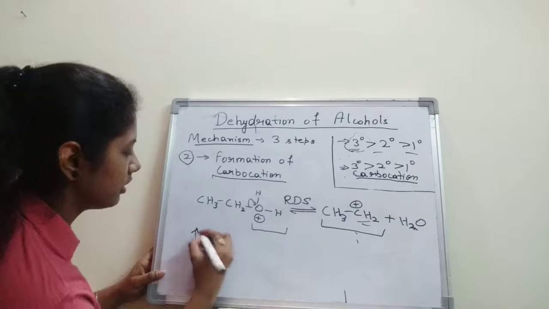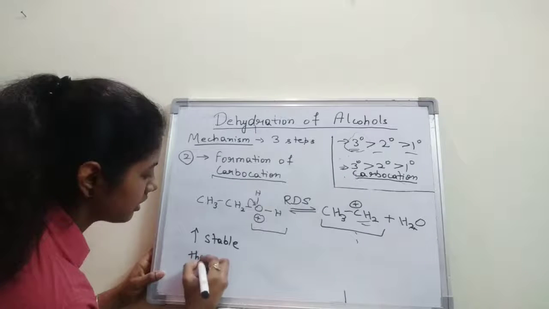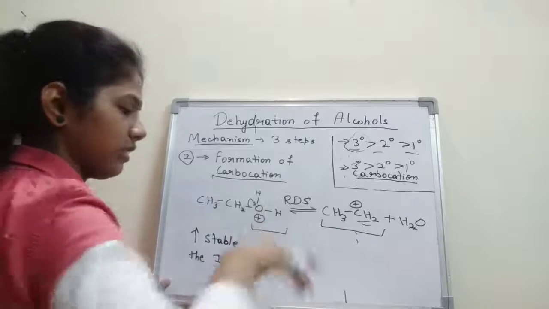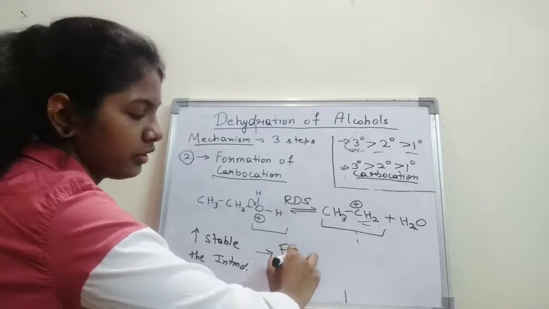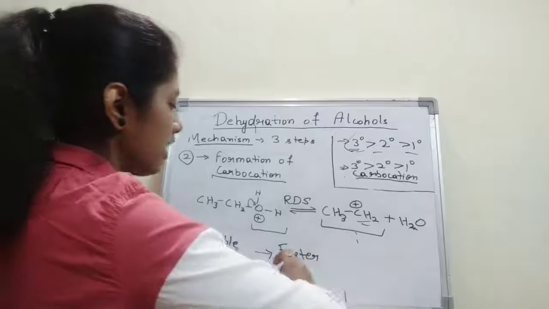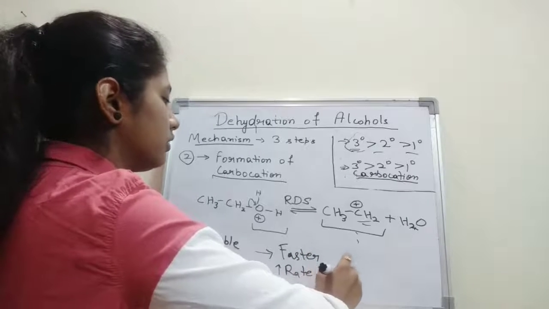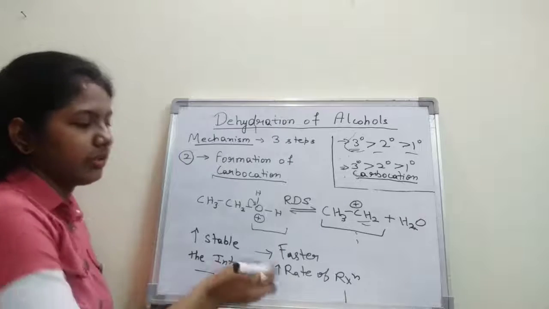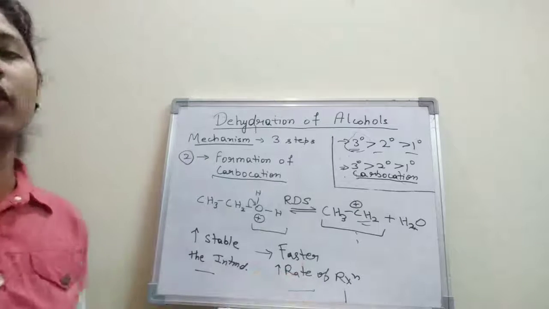The more stable the intermediate is, the faster will be the reaction. Or you can also say, the higher the rate of reaction. Okay, so the rate of reaction will be high for what? For this. A higher stable intermediate leads to the higher rate of the reaction. Okay, high stability of the intermediate leads to the higher rate of the reaction.